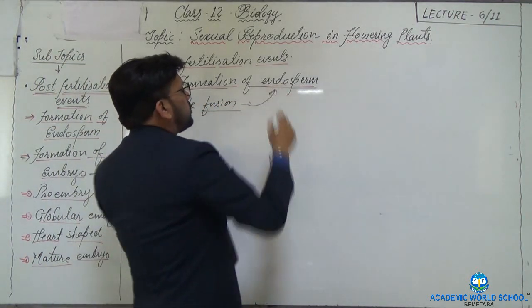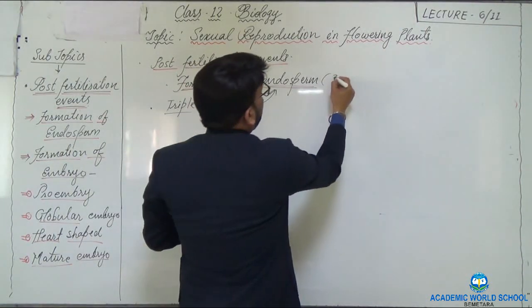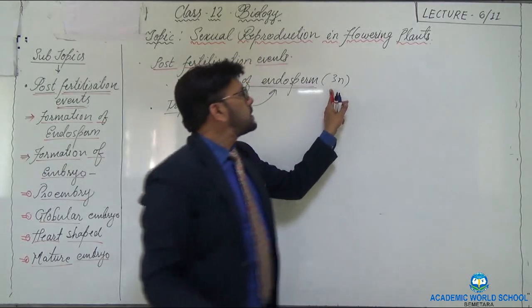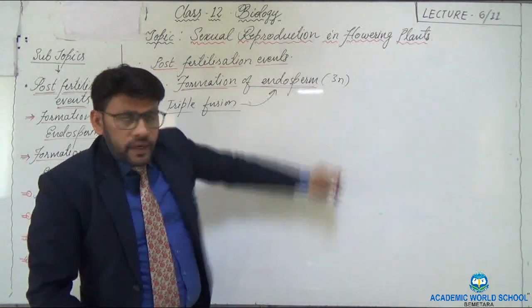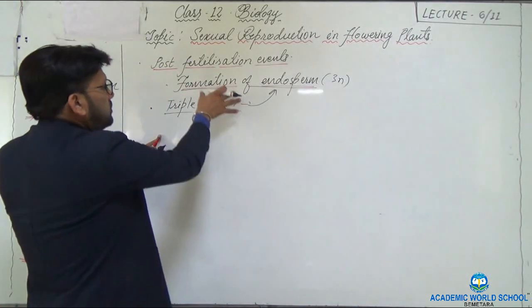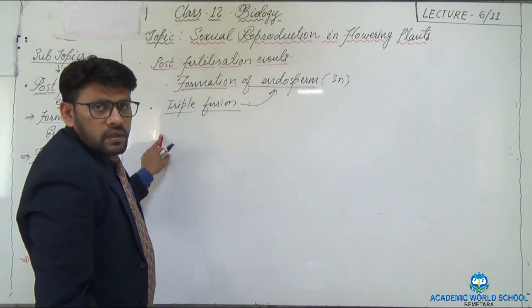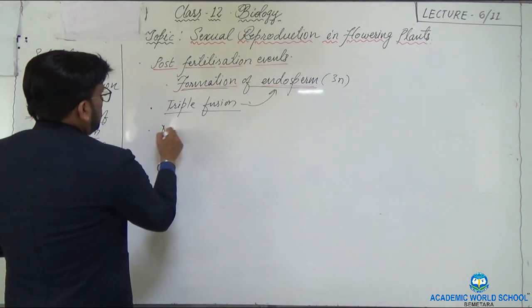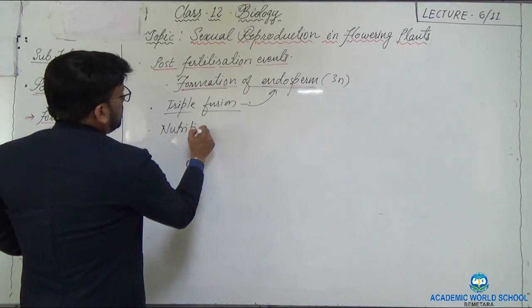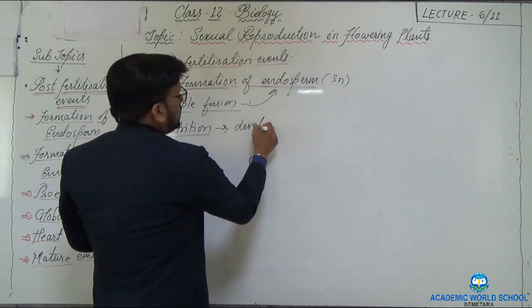So triple fusion results in the formation of endosperm. As a result, the ploidy of endosperm is 3N or triploid. Got it? Now, these endosperms are formed in order to provide nutrition to the developing embryo.